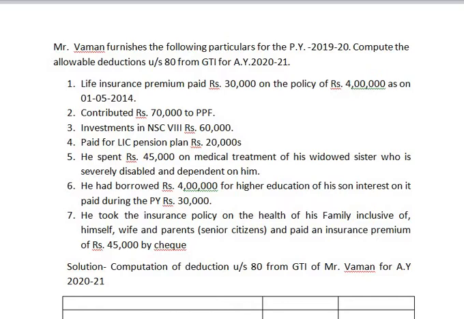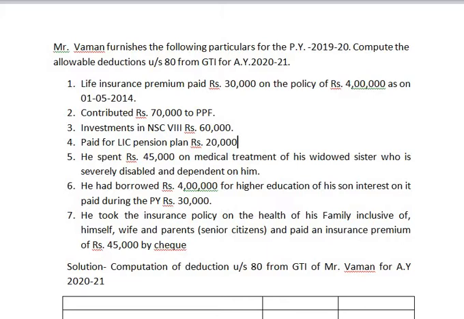policy amount or the actual premium paid, whichever is less. Second is contributed rupees 70,000 to Public Provident Fund. Next, investment in NSE 8th issue is rupees 60,000. Paid for LIC pension plan rupees 20,000. He spent rupees 45,000 on medical treatment of his widowed sister who is severely disabled and dependent on him. He had borrowed rupees 4 lakh for higher education of his son. Interest on it paid during the previous year is 30,000.